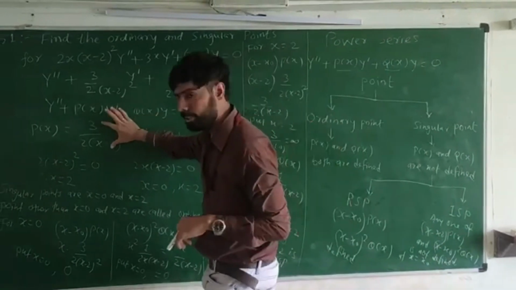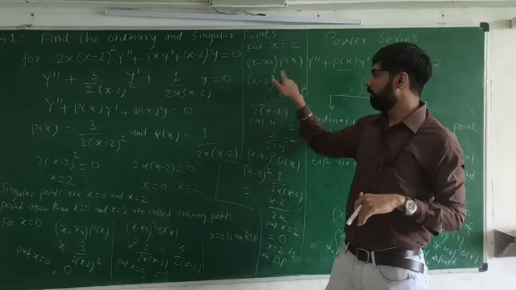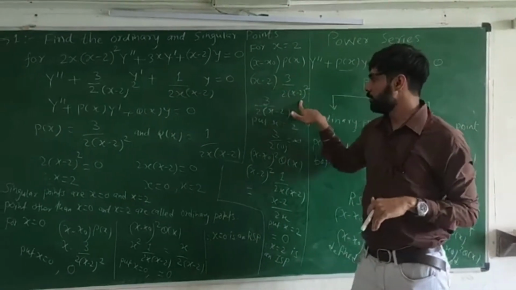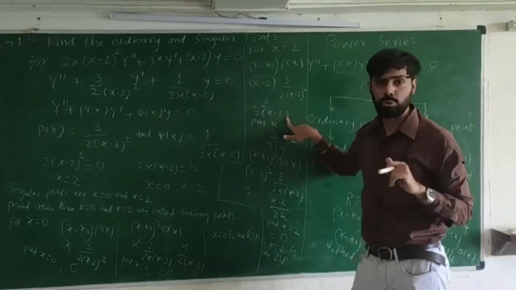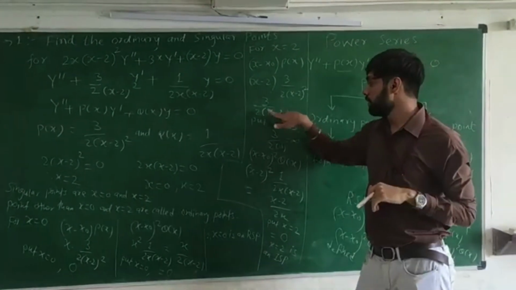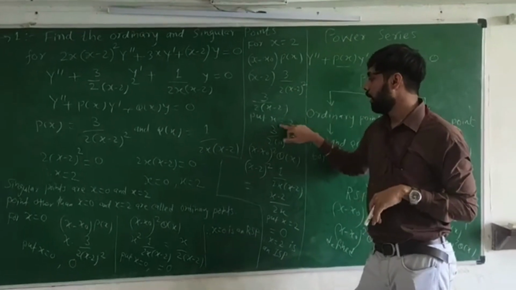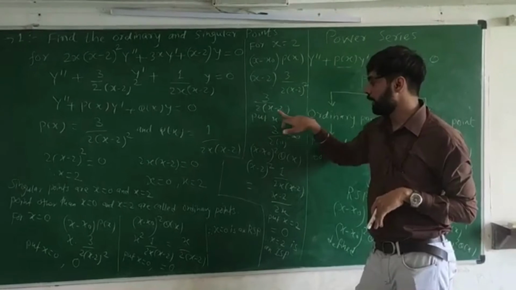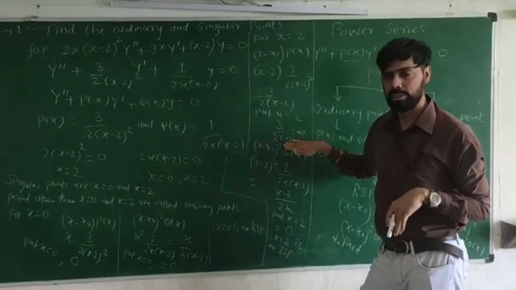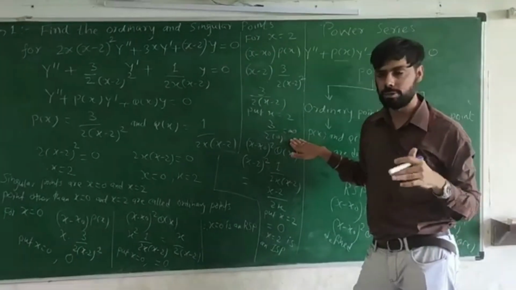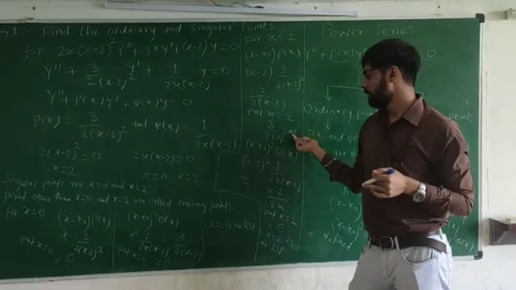This is our p of x, so simply putting in its value and simplifying, x minus 2 whole square cancels out, leaving 3 by 2 into x minus 2. This is our simplified answer. Now at x equal to 2, replace x by 2, and it will give us 3 upon 0, which is undefined, because anything finite upon 0 is infinite. So this answer is infinite.